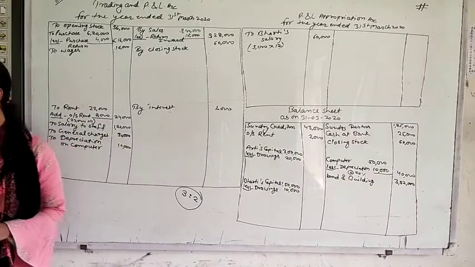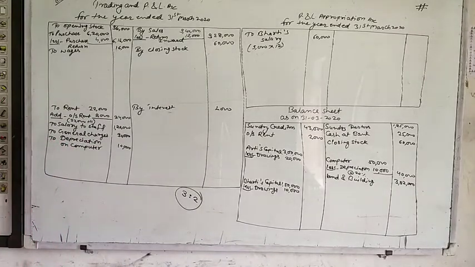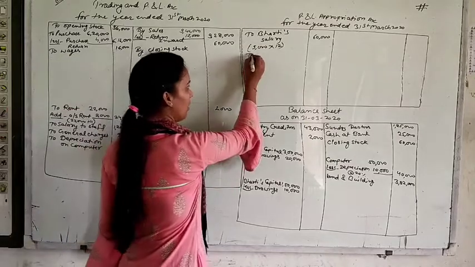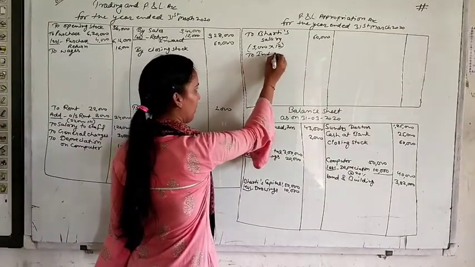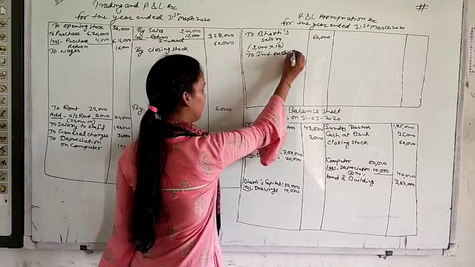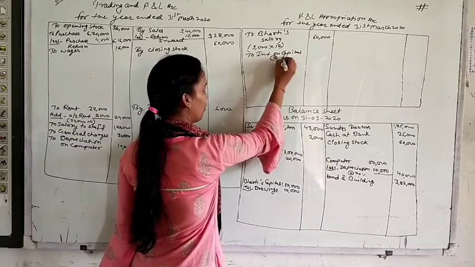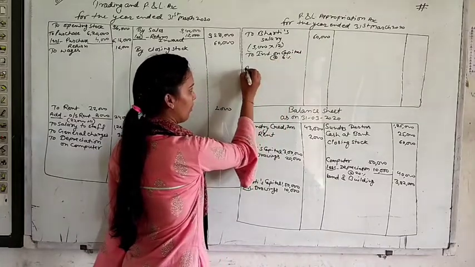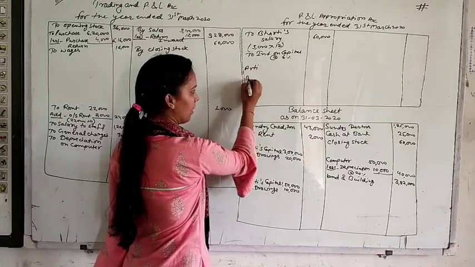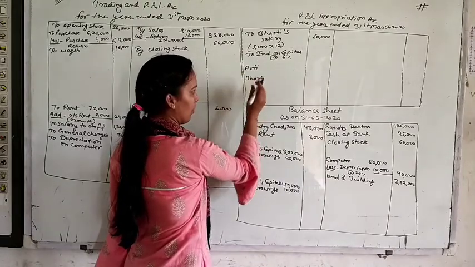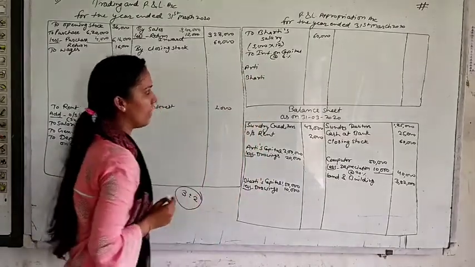Okay, and partners are entitled to interest on capital at the rate of 6% per annum. So write here to interest on capital at the rate of 6%. We have two partners, Aarti and Bharti. First of all, just find what is the capital of Aarti and Bharti.